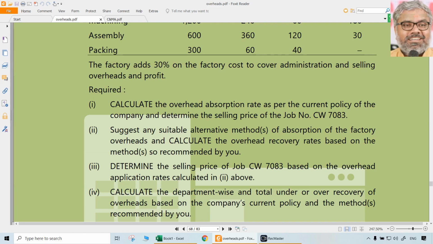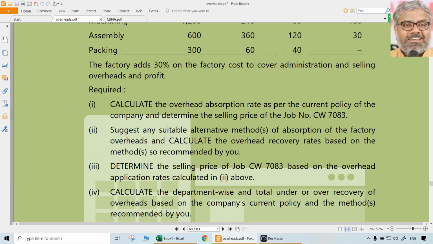Only difference is in case of absorption costing, we take some predetermined rate according to the whims and fancies of the management. The problem is any rate they can take, and that may or may not actually be representative of the realities. So a lot of limitations are there with this absorption model.